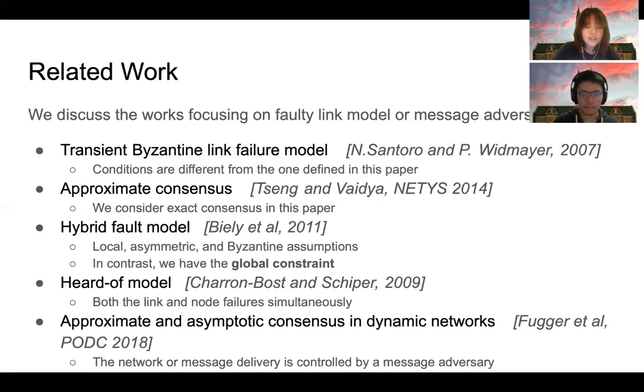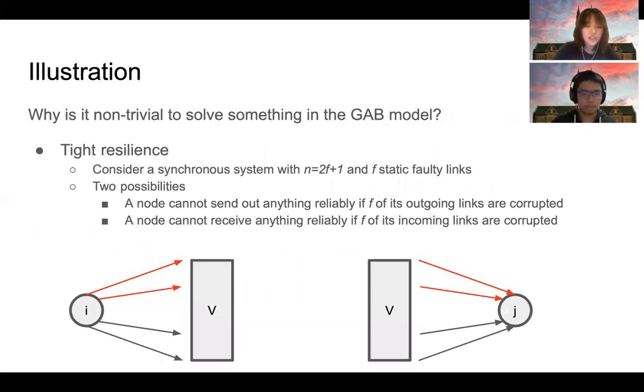Fulger and his partners worked on approximate and asymptotic hit consensus in dynamic networks, where all nodes are fault-free, but the network or message delivery is controlled by a message adversary. Therefore, they are very different from our GAB model. And now we have this question. Why is it non-trivial to solve something in the GAB model?